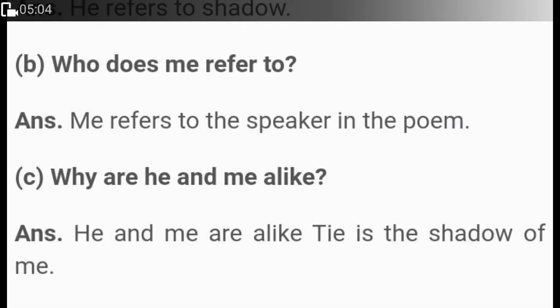Why are he and me alike? How are me and him alike? We are alike because the shadow of mine would be the same, and we are tied to it. Our shadow is not different from us. If we look down at our feet, the shadow will start from our legs and move ahead, right? So we are attached to the shadow, and our shadow will look like us because it is our opaque figure. That's why.